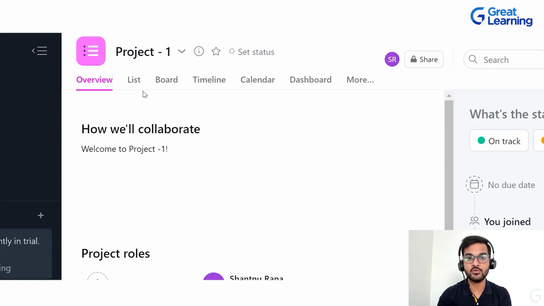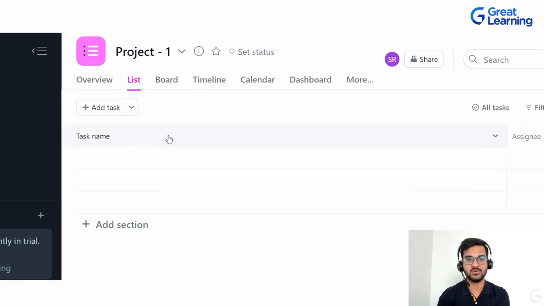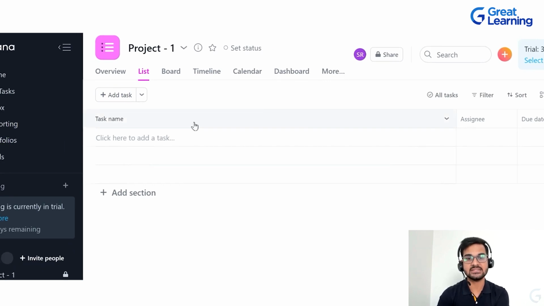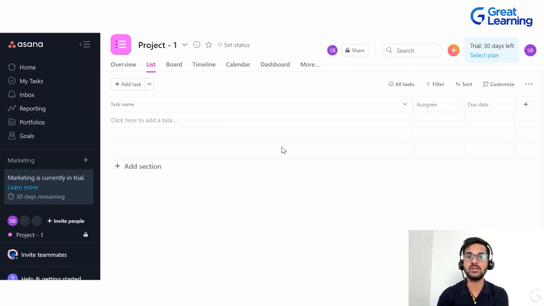So as you can see on the screen, adjacent to the overview tab, there are various views available, such as list view, board view, timeline view, calendar view, and dashboard view. So we are going to start with the list view, which is widely used. As soon as you click on the list, this is the screen that you will be able to see.